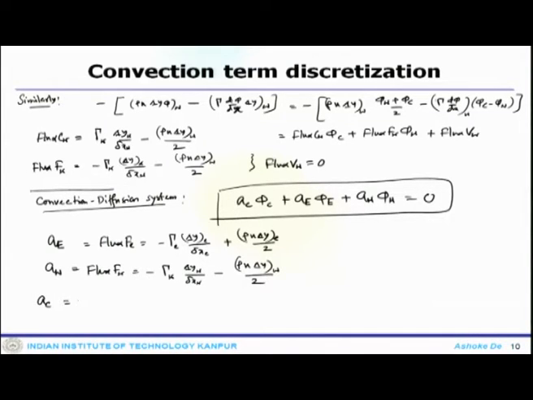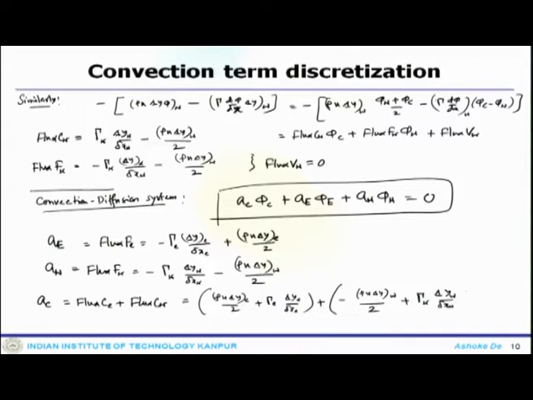And A c equals flux C E plus flux C w, which would be rho u delta y E by 2 plus gamma E delta y E by delta x E, plus minus rho u delta y w by 2 plus gamma w delta y w by delta x w.